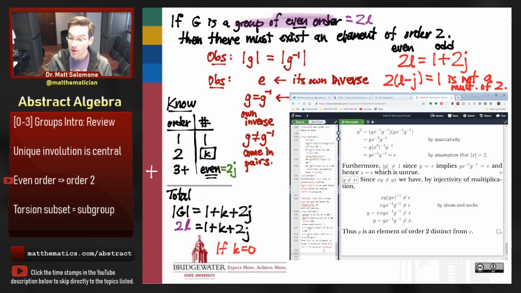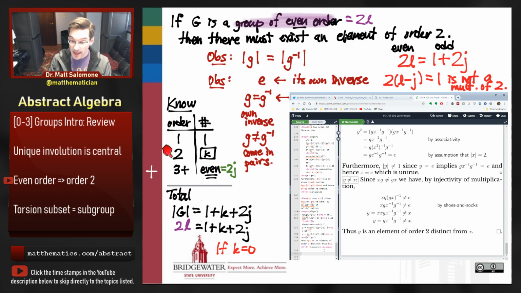I'm not going to write up the full flourish of the proof in a formal fashion here. But what this does is it gives us what turns out to be a pretty useful scaffold for understanding how many elements of certain orders a finite group can have. We know there's always only going to be one element of order 1, the unique identity. And we know that all the elements of order 3 and higher, because they're not equal to their own inverses, have to come in pairs. For every one element of order 3 or higher that I have, I definitely have another distinct element of that same order, because that element is the inverse of the former.